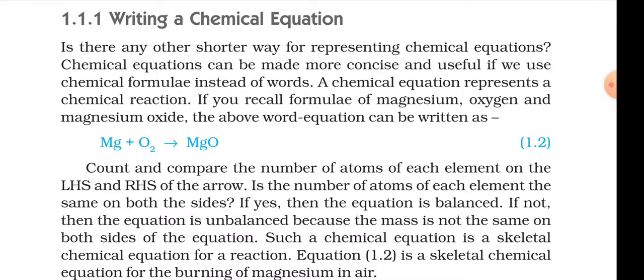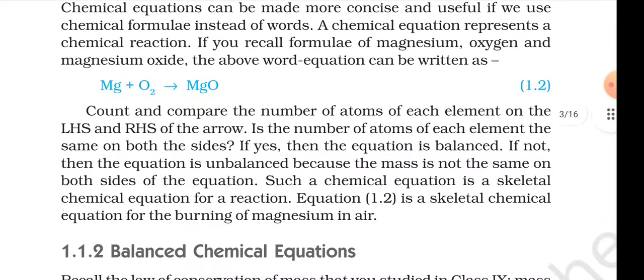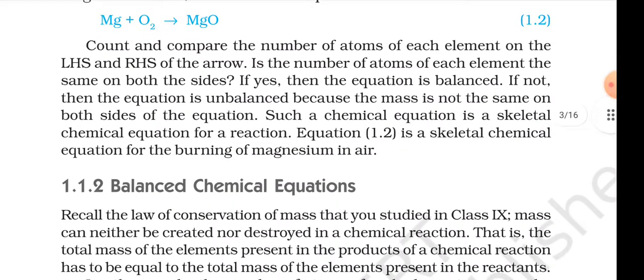A chemical equation can be made more concise and useful if we use chemical formulae instead of words. A chemical equation represents a chemical reaction. If you recall the formulae of magnesium, oxygen and magnesium oxide, the above word equation can be written as: Mg plus O2 gives MgO, equation 1.2.